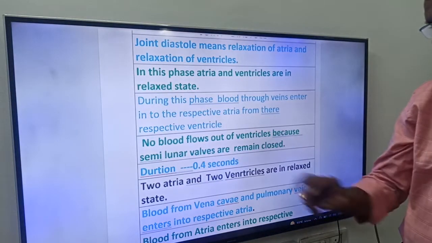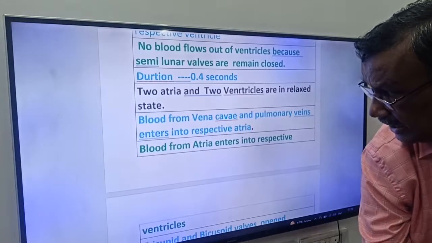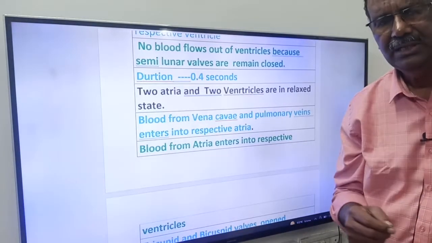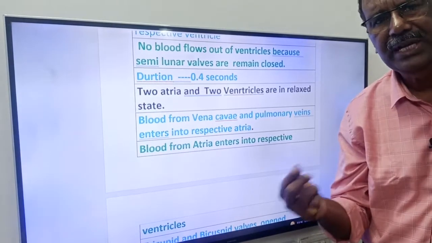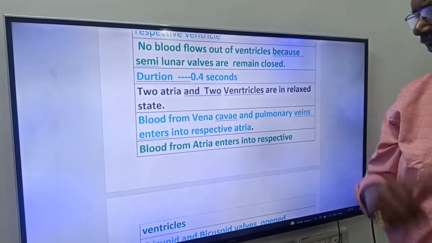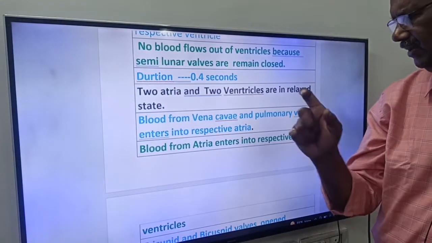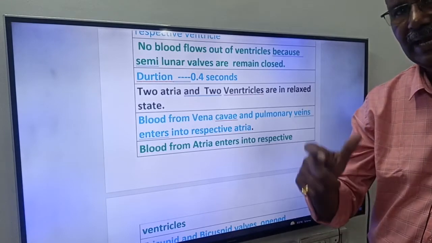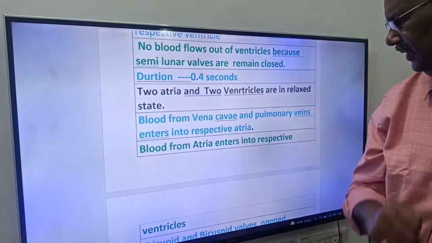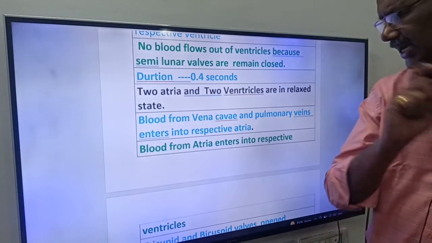Okay, friends. Next, the 2 atria and 2 ventricles are in a relaxed state. Next, blood from vena cava. Friends, what are vena cava? They are the large veins. One is superior vena cava, another one is inferior vena cava. And pulmonary veins enter into the respective atria. Superior vena cava and inferior vena cava carry blood from body parts to the right atrium. Pulmonary veins carry pure blood from lungs to the left atrium, friends.